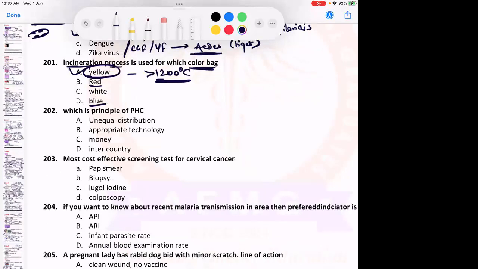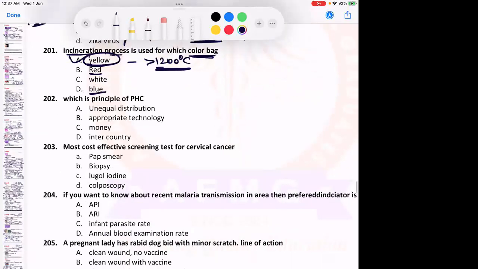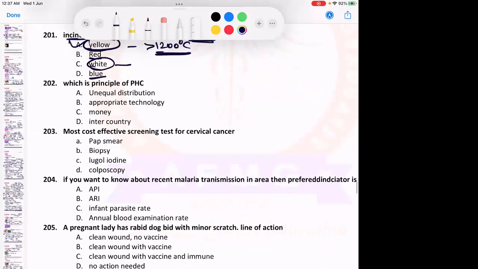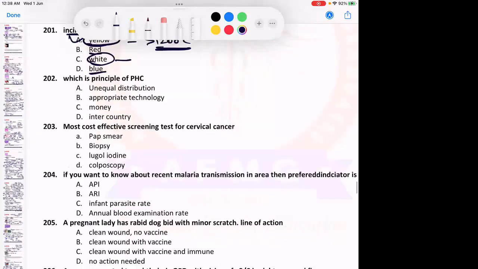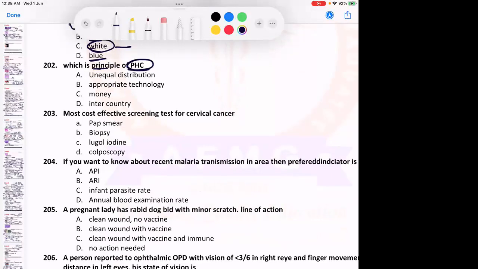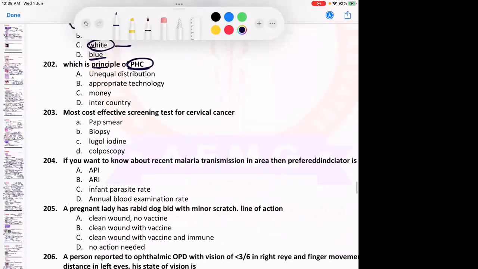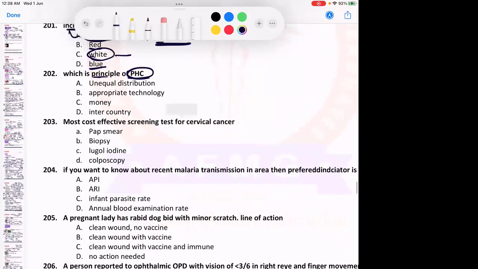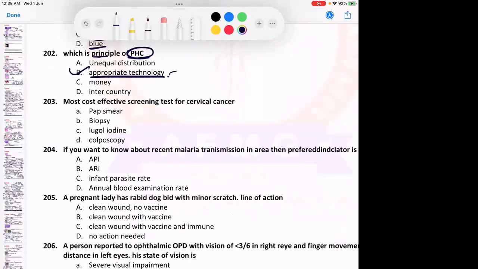Red and blue bags go for recycling, but before that they are pre-treated with autoclaving, microwaving or hydroclaving. No issues with this. And white container consistence usually go for sharp pits after shredding, which is the principle of PHC, primary healthcare. So this was the one that we already discussed. Okay, so it is appropriate technology only over here. Here you need to choose the correct one. It is appropriate technology. I have given the mnemonic IA.